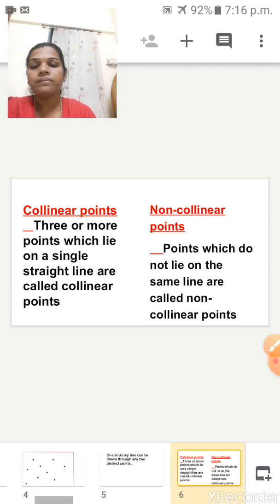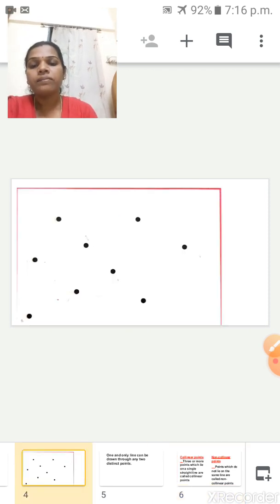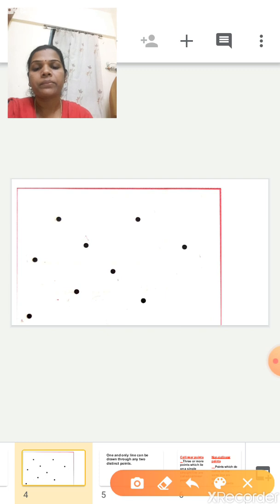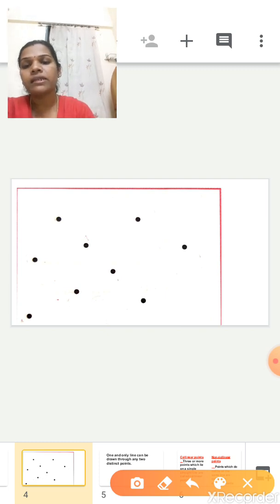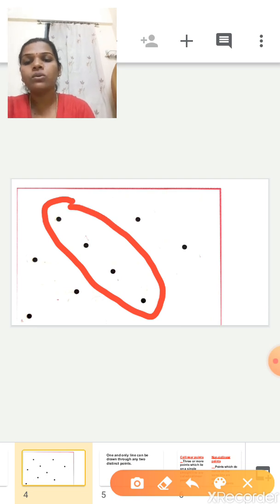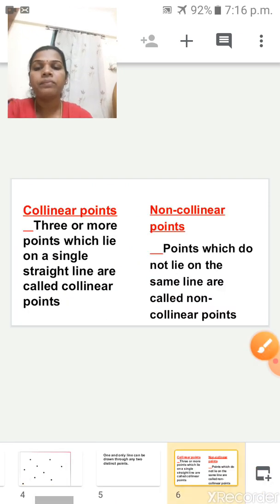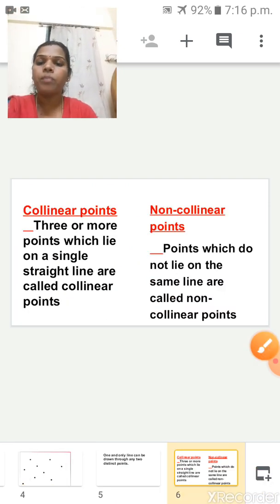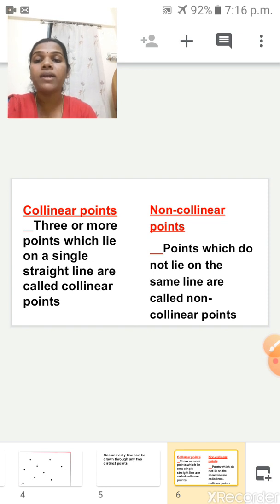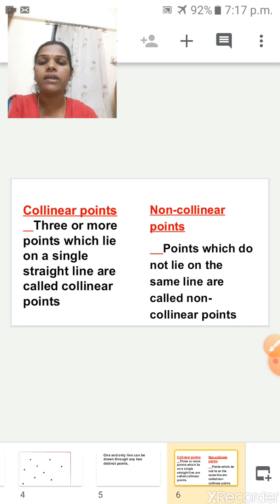Children, see here. This group of 4 points I am selecting here, and through them I am making a straight line. So what is the definition? 3 or more points which lie on a single straight line. On that single line, the points that are there are called collinear points.